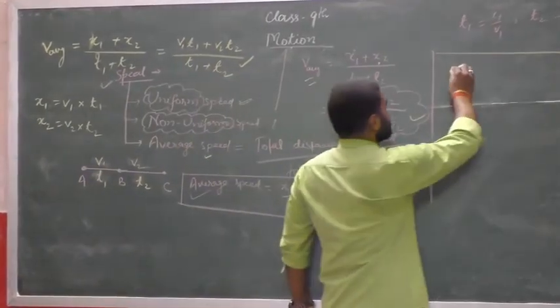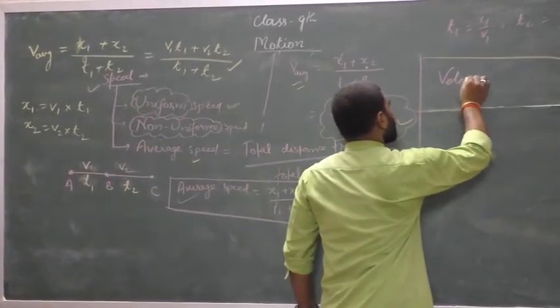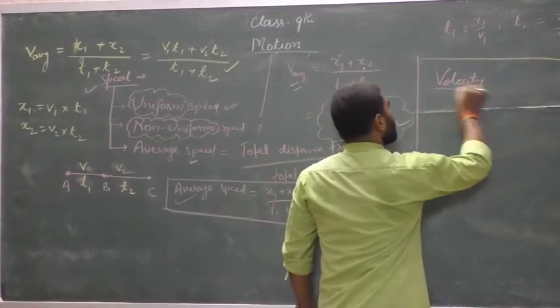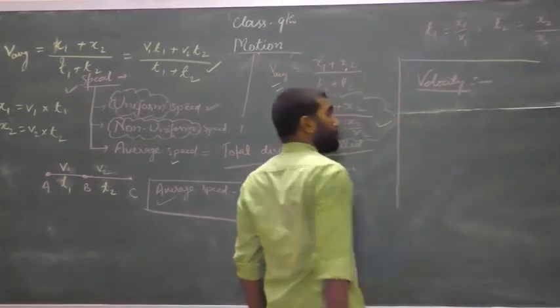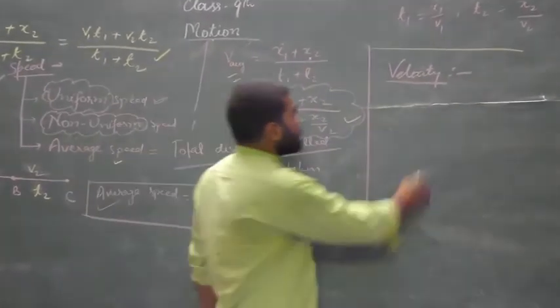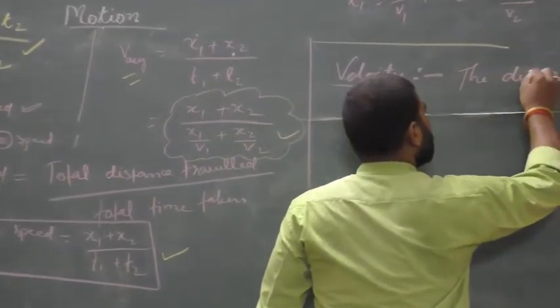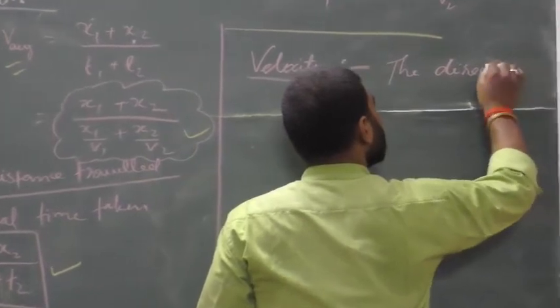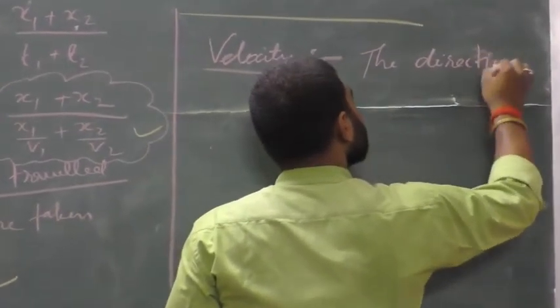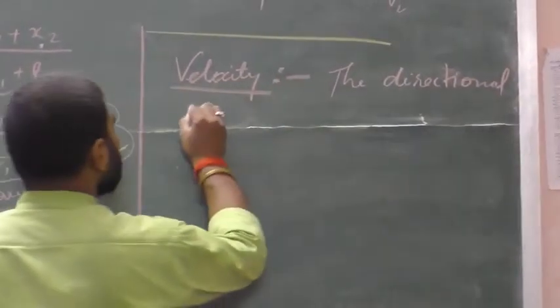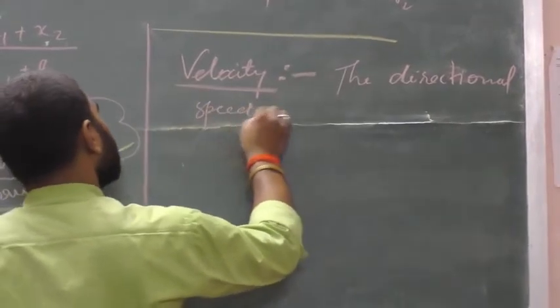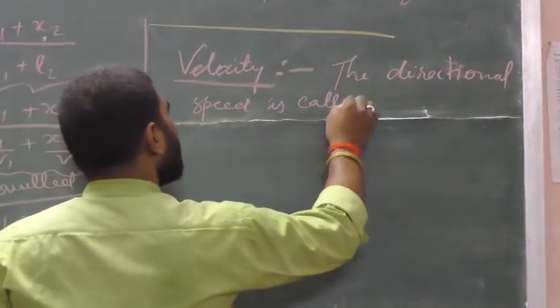Now velocity. What do you mean by velocity? The directional speed is called velocity.